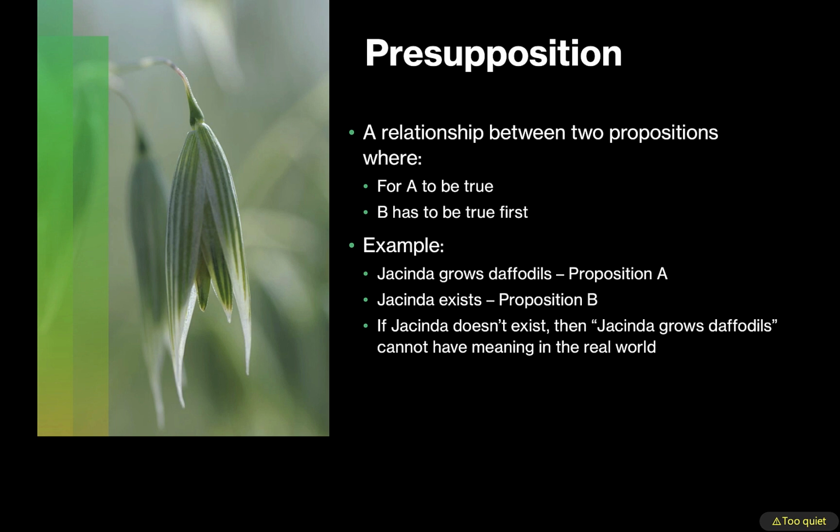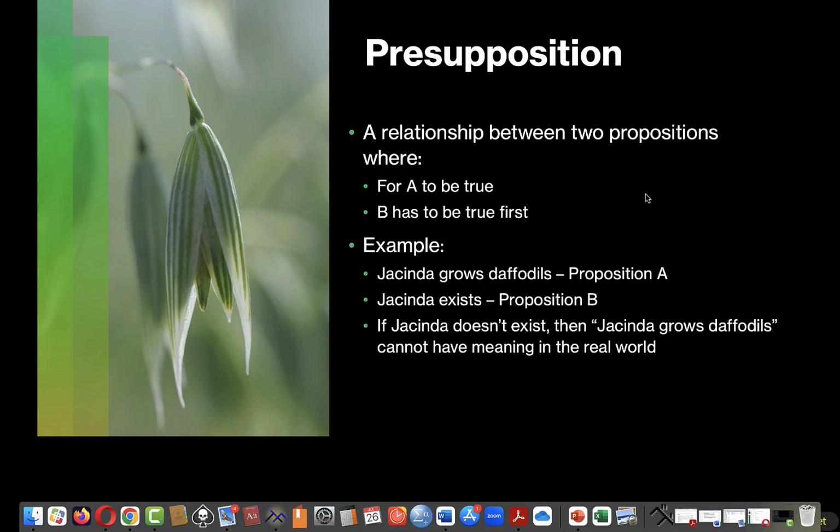For the statement "Jacinta grows daffodils" to be true, it first needs to be true that Jacinta actually exists. If Jacinta does not exist, then she cannot grow daffodils. Presuppositions are also important because when we communicate, we also state things that assume other things to be true.